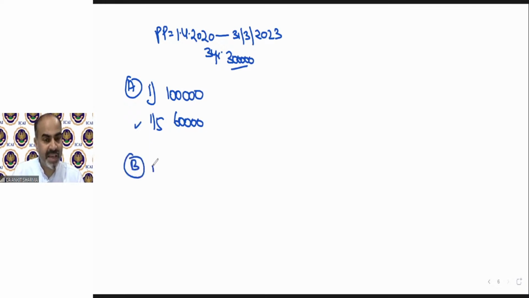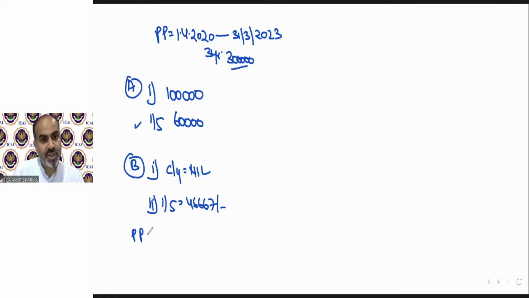Case B says the loan has already been repaid in last financial year 22-23. So there is no loan in our current financial year 23-24, so current year interest will be nil in this scenario. The one-fifth of pre-construction period interest will be 46,667 in case B.